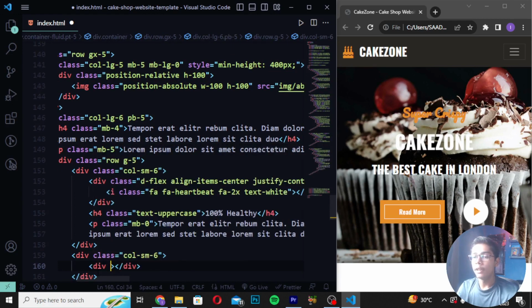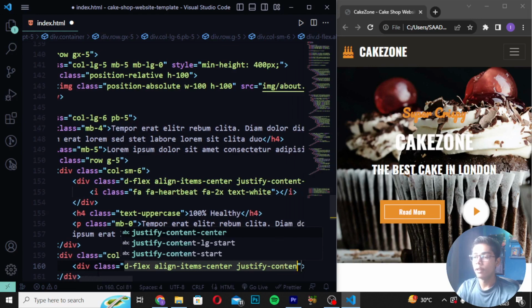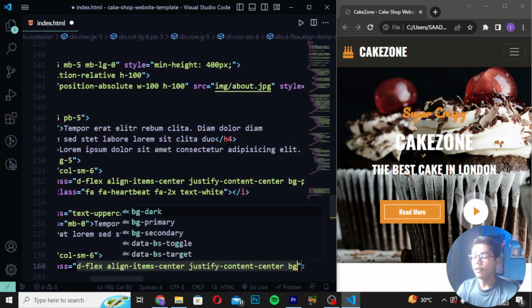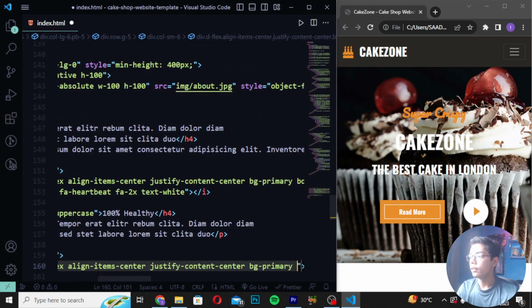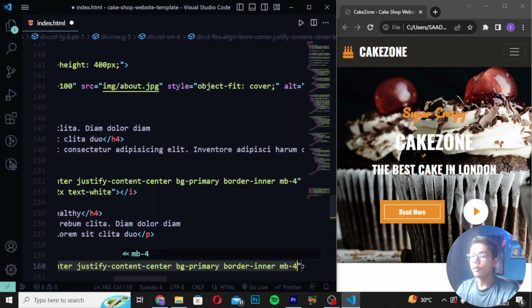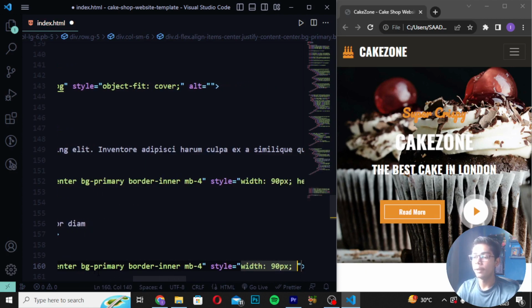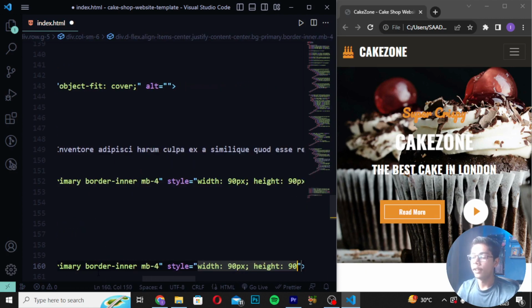Then here I will be writing div class and I will be now writing d-flex and write align items which should be in center. Then you have to create here justify content center and I will be now writing here bg primary. Then you have to write here border inner md4. Now you have to just write here a tag which should be like style and I will be now writing width 90 pixel, right here height 90 pixel.